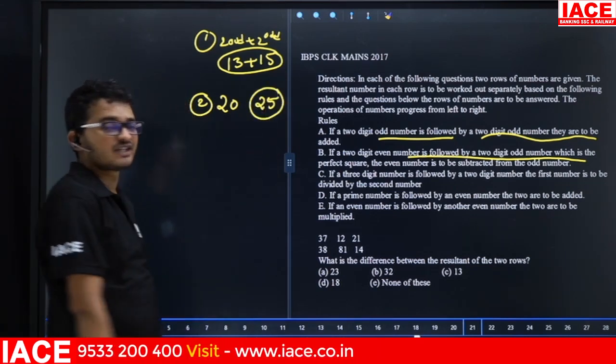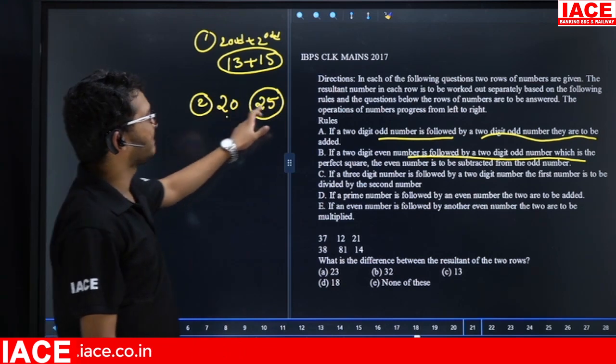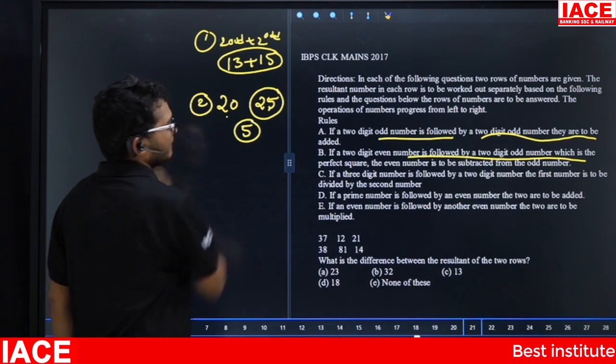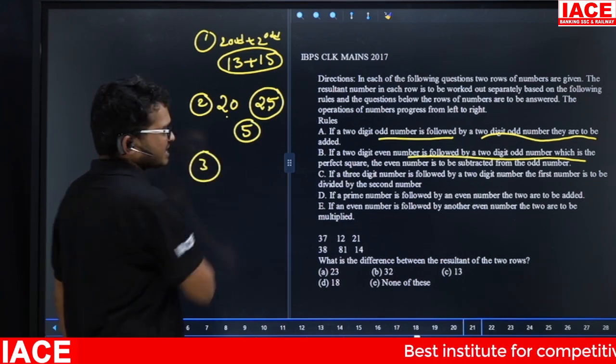25 is a perfect square. Then even number is subtracted from odd number. Then 25 minus 20 is what? Here 5. Next, condition number 3. Condition number 3 is what?